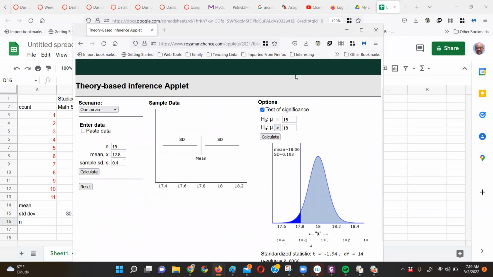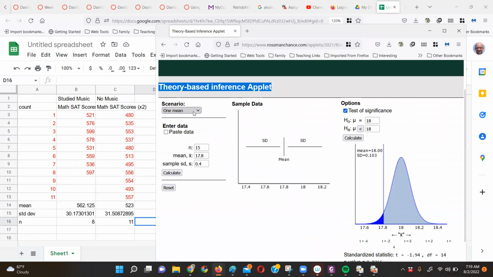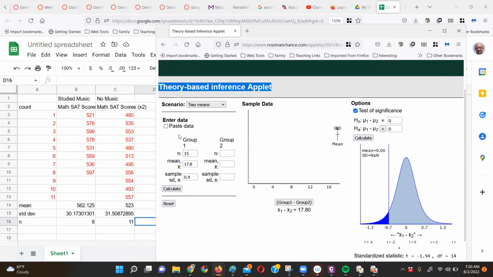Here we go. So to use this Rossman Chance applet for this kind of sample, now this is 2 independent samples. These SAT scores are not the same people. These are different people. One person who studied music got a math SAT score of 521. A different person who didn't study music had a math SAT score of 480. Unlike a matched pair, when they're the same person with 2 different scores, right? For example before or after. That's a matched pair situation. So don't do that. So I've got 2 means.